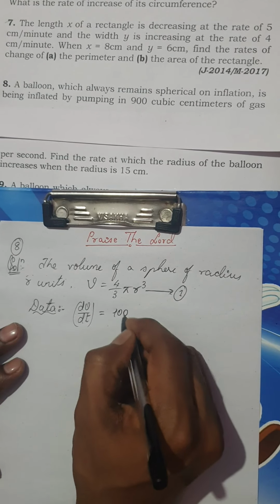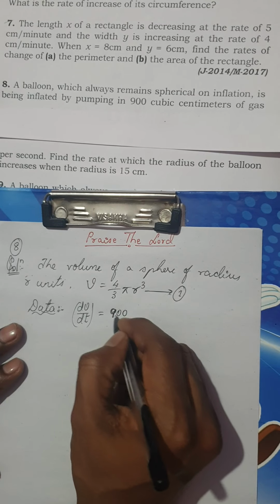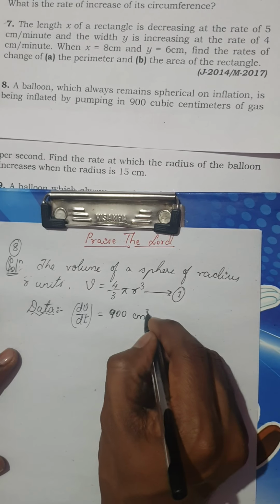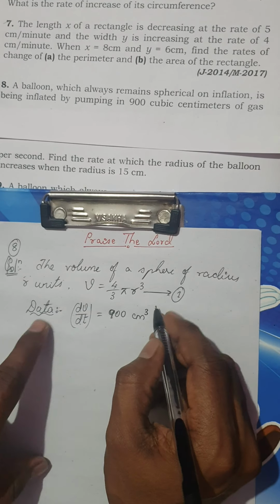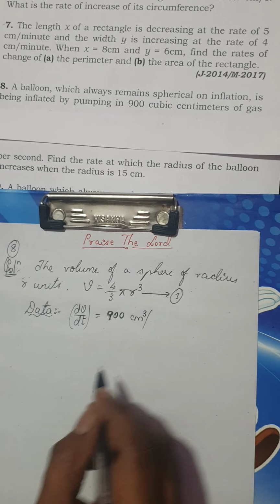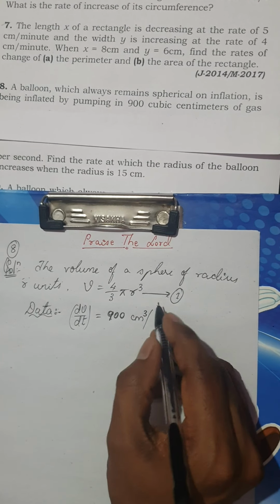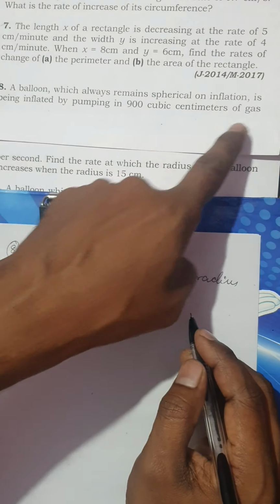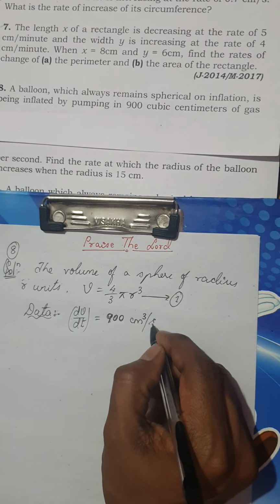It is 900. Even by looking at the unit, centimeter cube, you can tell it is related to the volume. So dV by dt is 900 centimeter cube per second.